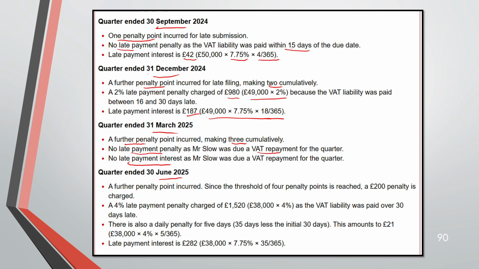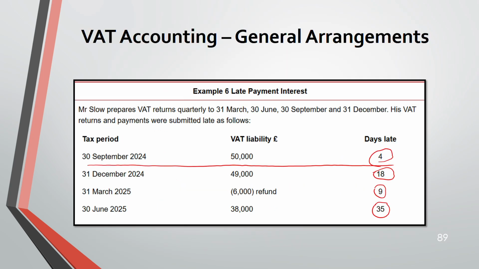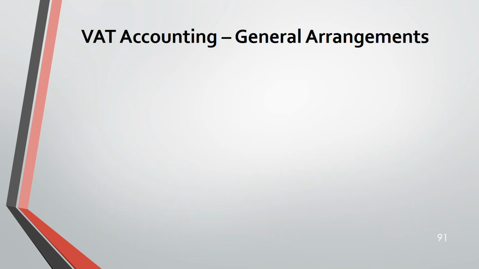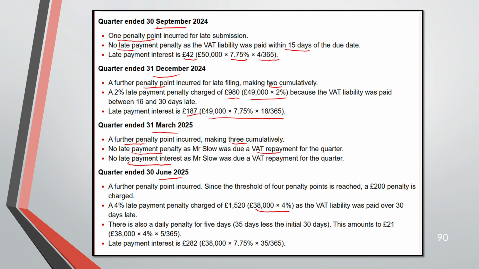And the last quarter, 35 days, more than 30 days. Because it's more than 30 days, 4% on 38,000 as the late payment penalty. And now you have reached the fourth point. Because you have reached 4 penalty points, now 200 will be charged. With that late payment penalty, 1520.